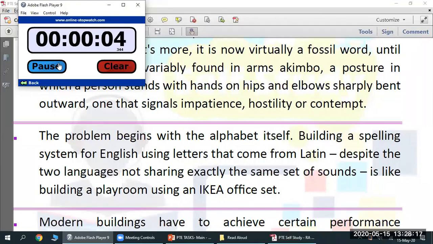The problem begins with the alphabet itself. Building a spelling system for English using letters that come from Latin, despite the two languages not sharing exactly the same set of sounds, is like building a playroom using a IKEA's office set. Okay. So this is not "using the IKEA", it's "an IKEA". Okay. Using an IKEA. Yeah. So, a little bit. Right.